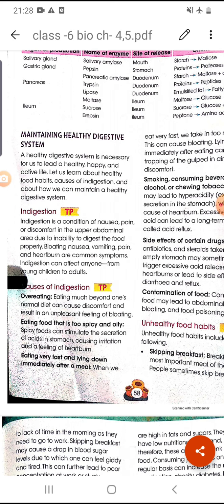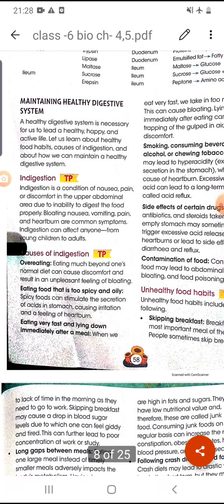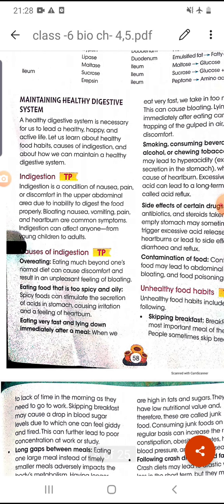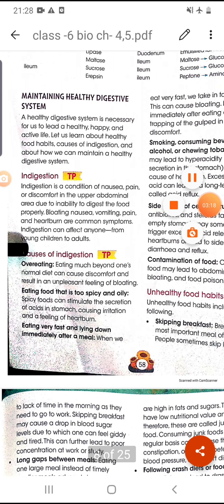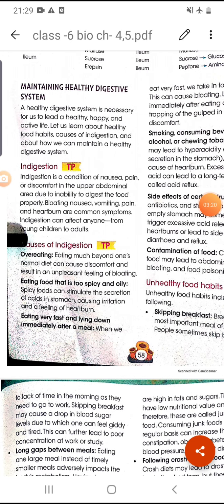We have to maintain our digestive system by taking a proper diet and leading a healthy life. But if any problem is there, then some disorders will arise in our digestive system. The first one is indigestion, which we all have faced. So what is happening in indigestion?